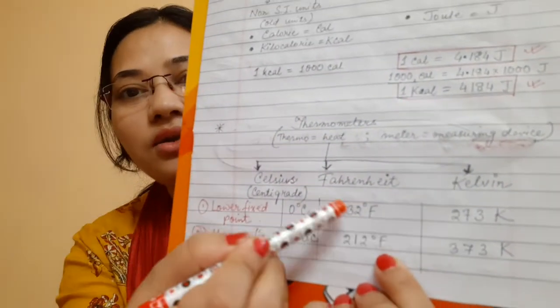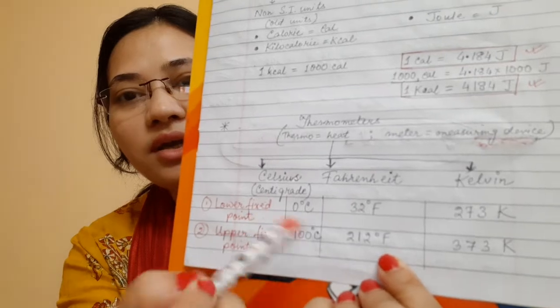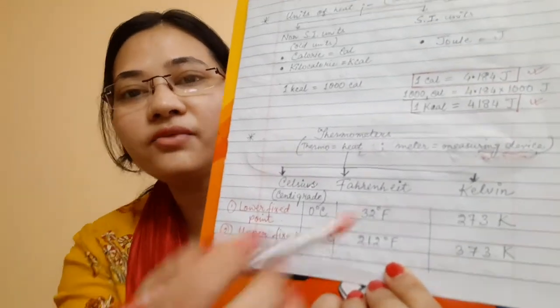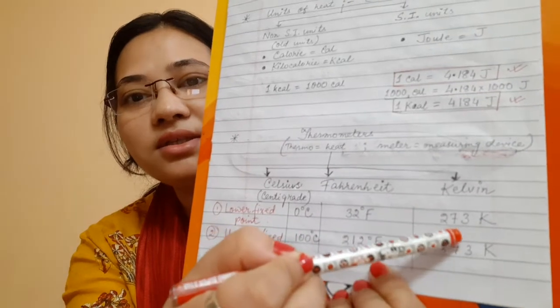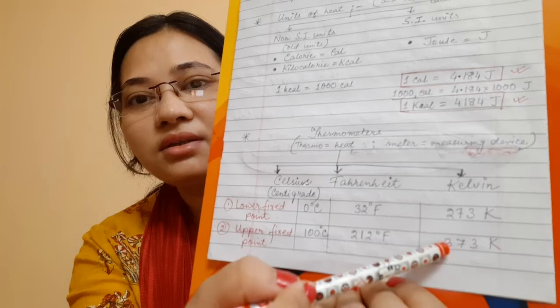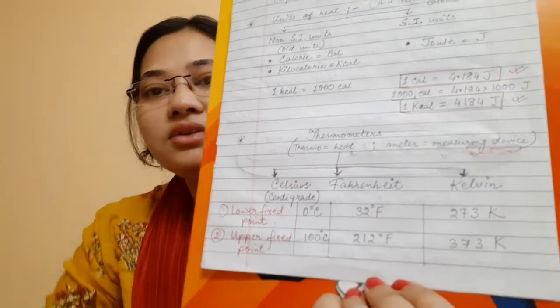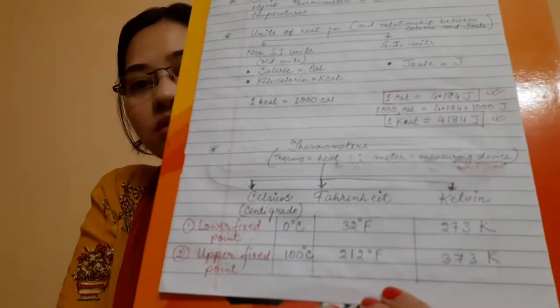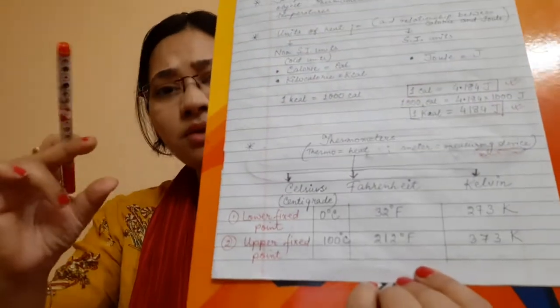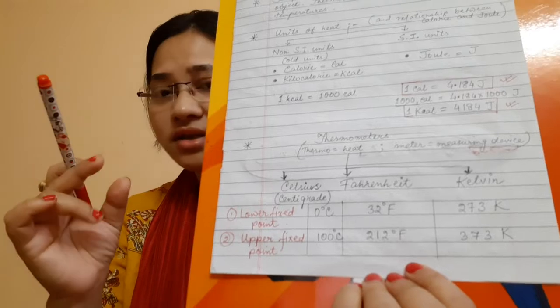And in case of Kelvin, it is 273 Kelvin and the upper fixed point is 373 Kelvin. So please memorize this chart also. The lower fixed points mean the minimum temperature that it can measure.